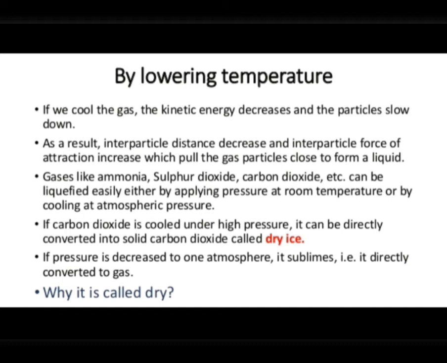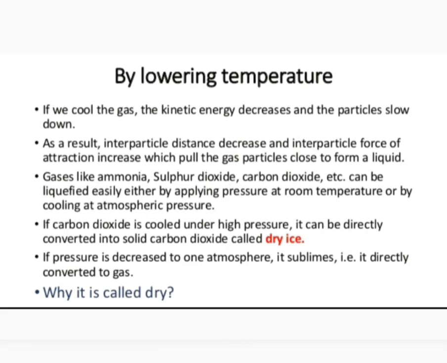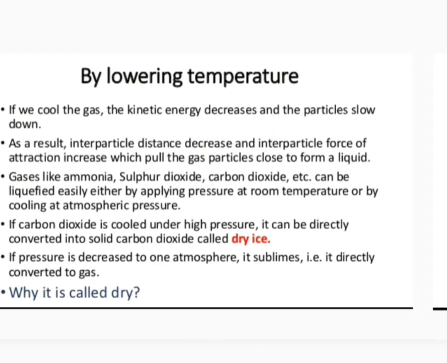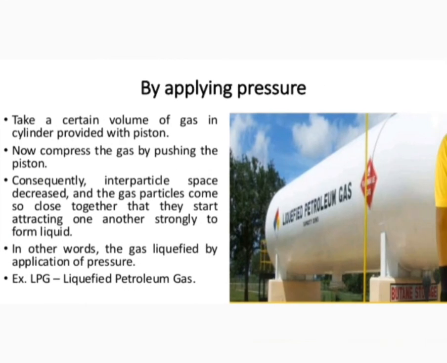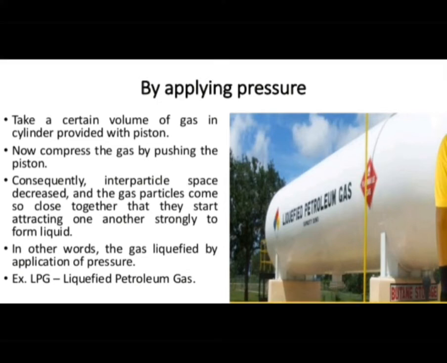So by compression and cooling we can convert ammonia gas into liquid. So we studied that increasing the pressure and lowering the temperature can change the state of matter from a gas to a liquid. Even decreasing the pressure and raising the temperature can change the state of matter.